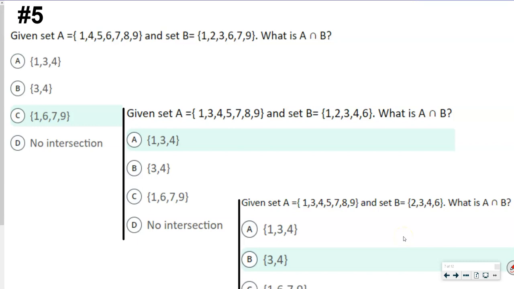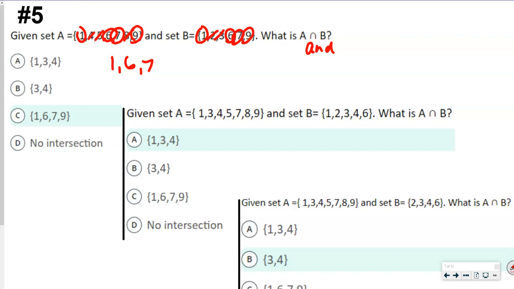Okay? So our next question says, given set A with the various numbers in it and set B, what is the intersection? This is A and B, right? That's what this means, because it has an N-looking symbol in it, right? So we're looking for the intersection of A and B. So the intersection of A and B, 1 is in both, right? So then we got 4, no. 5, no. 6, yep, that one's in both. And 2 and 3, no, right? And then 7, yes. Not 8.